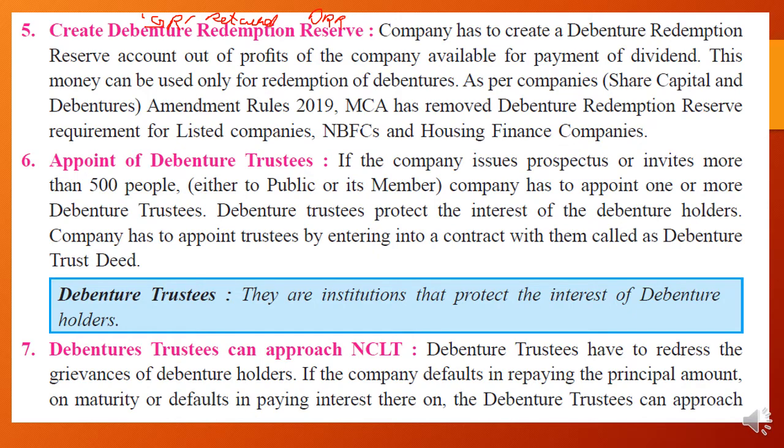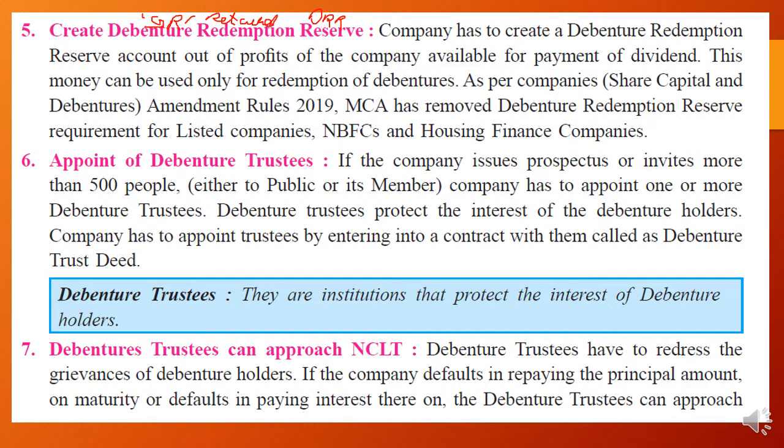Why the general reserve is kept by any company: for facing any future challenges or sudden loss which is incurred in the business. That kind of security a debenture holder should get. If in any case the company is not performing well and is not in a position to pay back the amount, what option does the company have to pay back the interest and principal amount of the debenture holder?